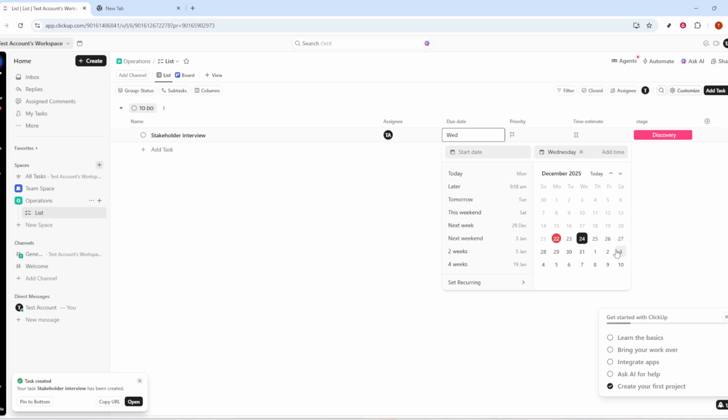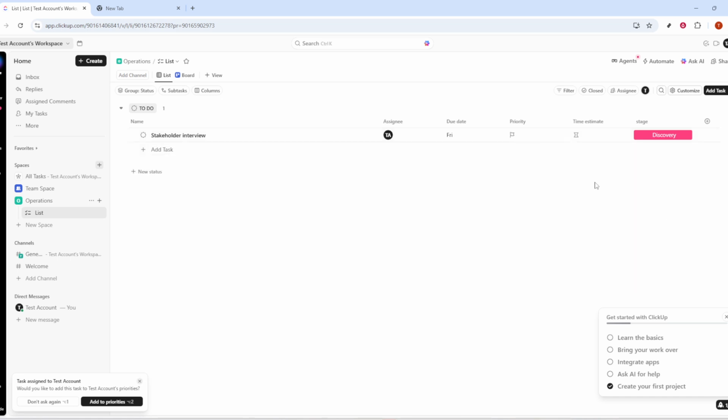Keep the stage labels consistent so reporting stays clean, and remember that you can always adjust the stage, assignee, deadline, or estimate as things change. As work progresses, log time to build a reliable picture of effort versus plan.